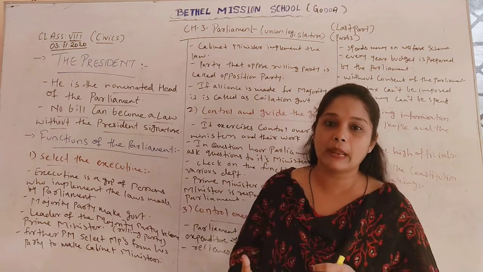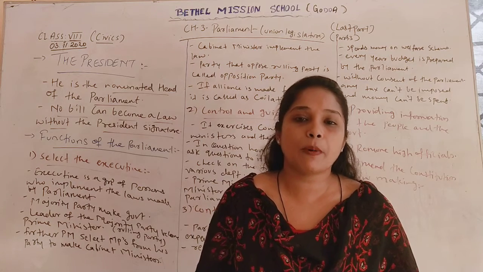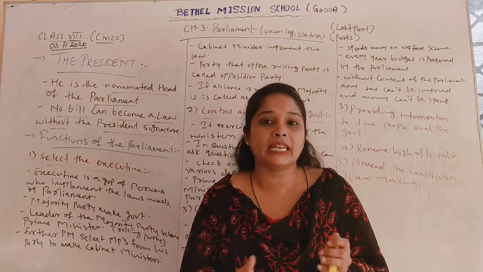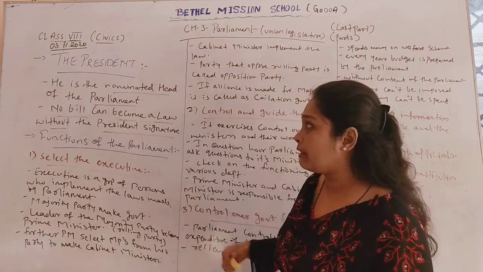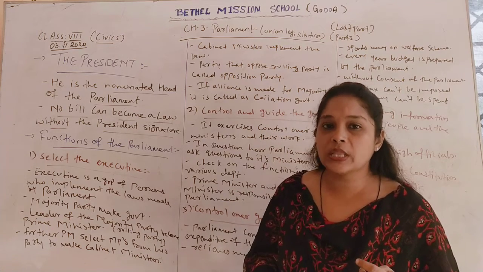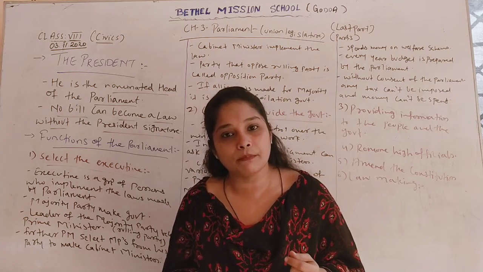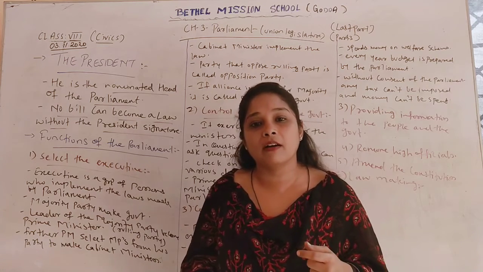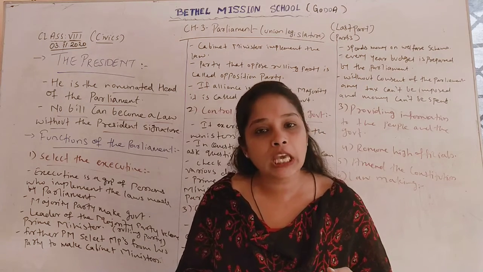When we say that parliament is the supreme authority, what are the functions of the parliament, and how does parliament help the country function smoothly in a democratic scenario? First of all, we have seen that the Lok Sabha has a speaker and a deputy speaker, who are the presiding officers and preside over the meeting. In the Rajya Sabha, the Vice President of India automatically becomes the chairman, or presiding officer.